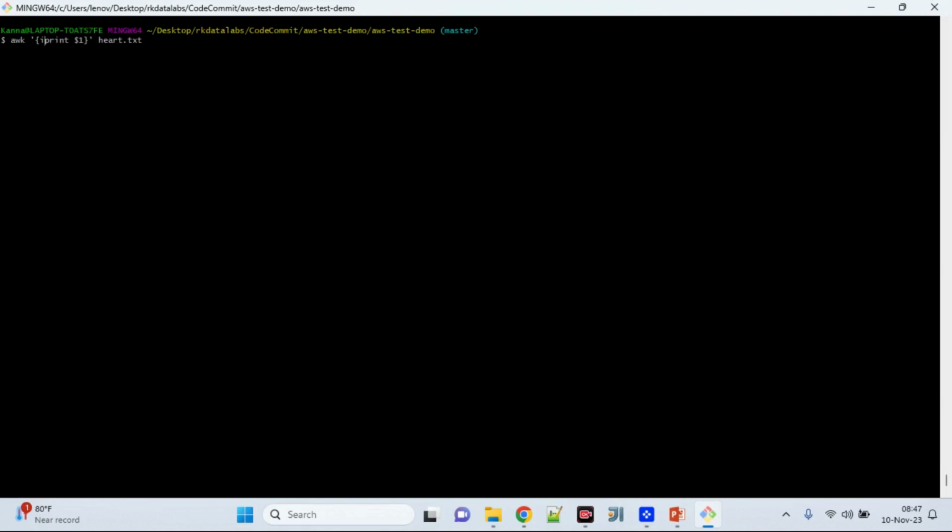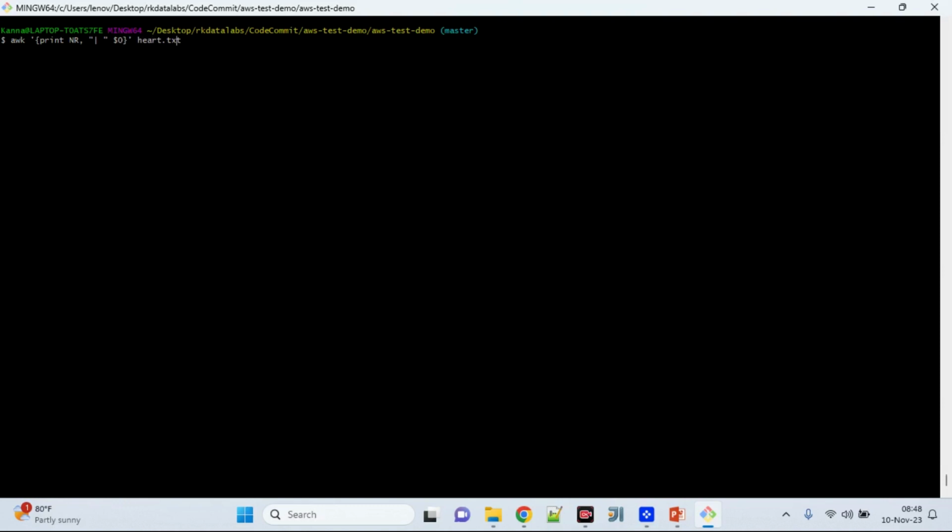Simple. In print, you can use NR, which represents the number of records, then a pipe delimiter, comma, followed by $0.